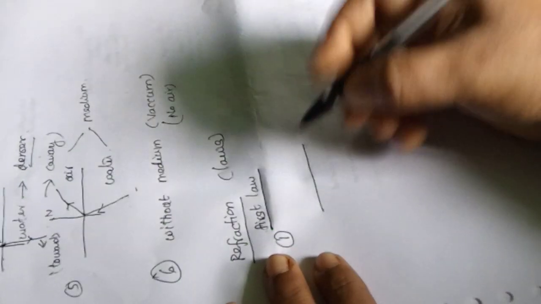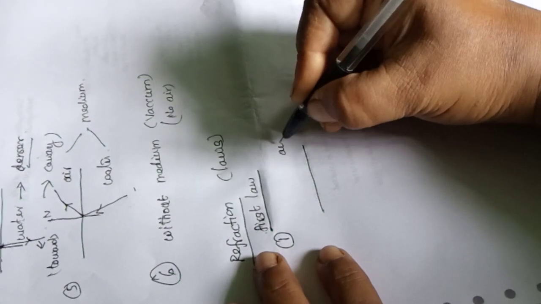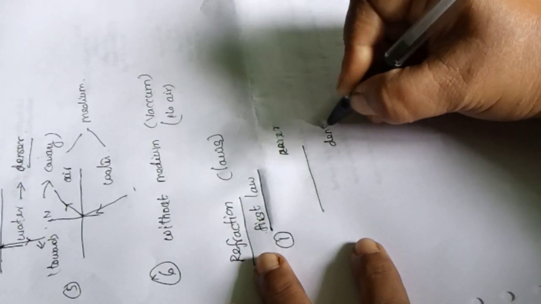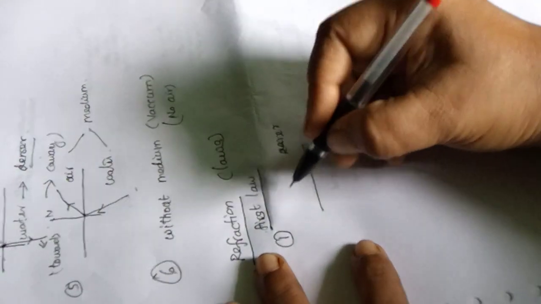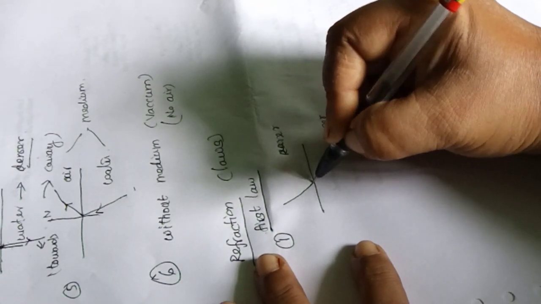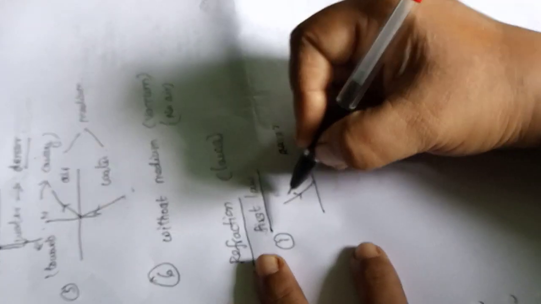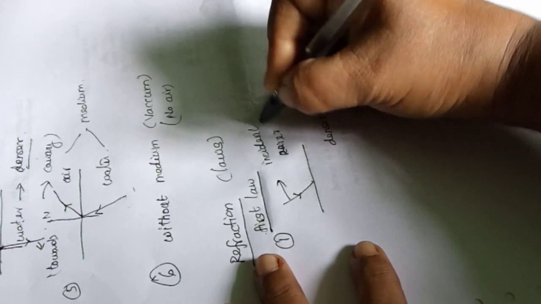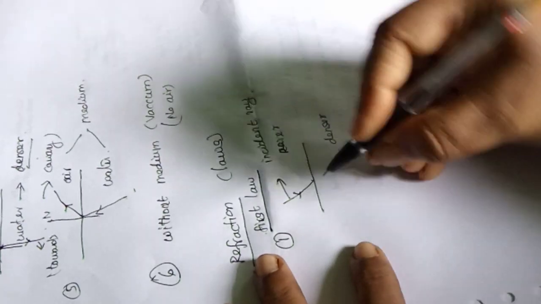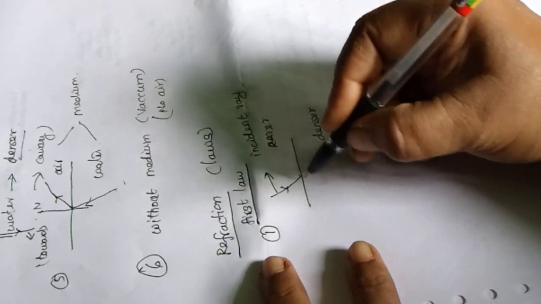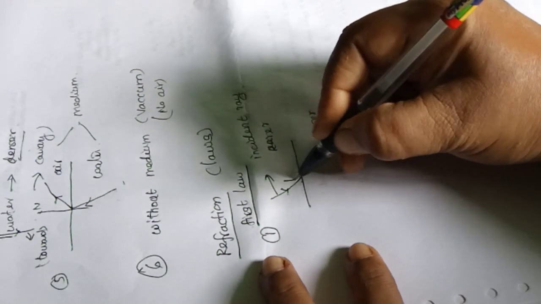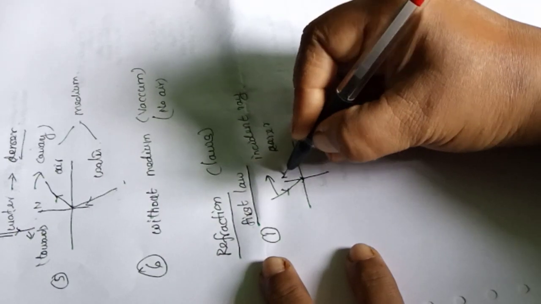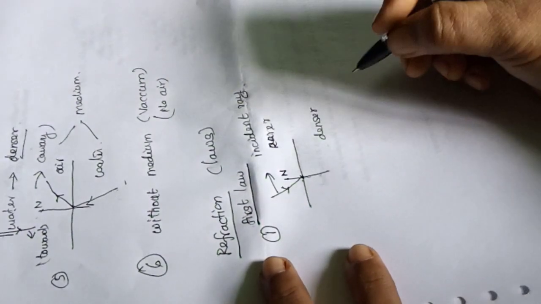for example, this is the rarer medium and this is the denser medium. When a light comes from the rarer medium, that ray is called the incident ray. Where it touches this interface, we have to draw a normal as a straight line.